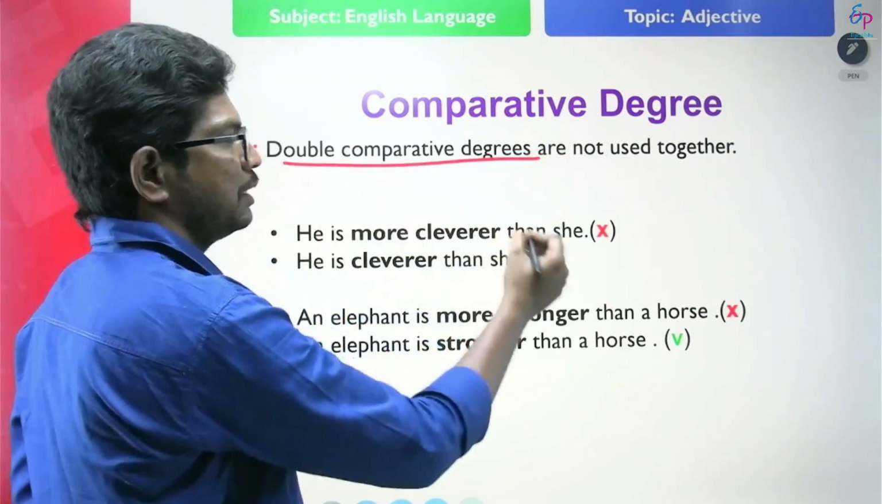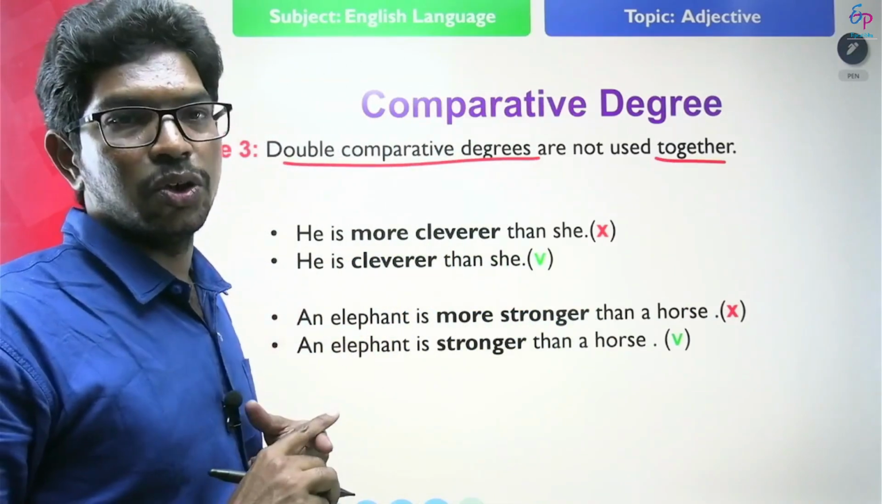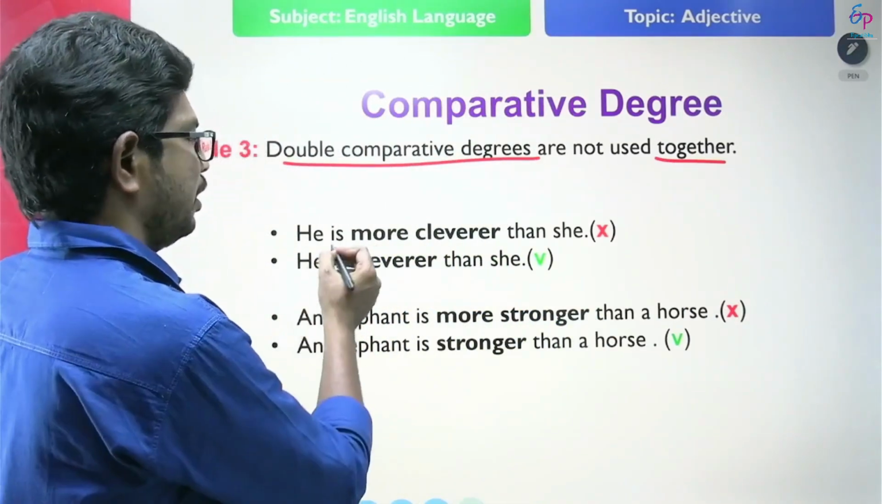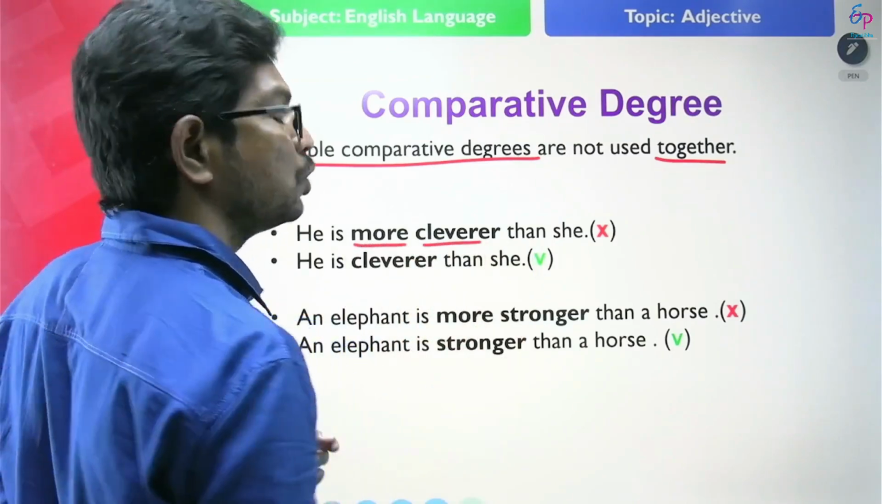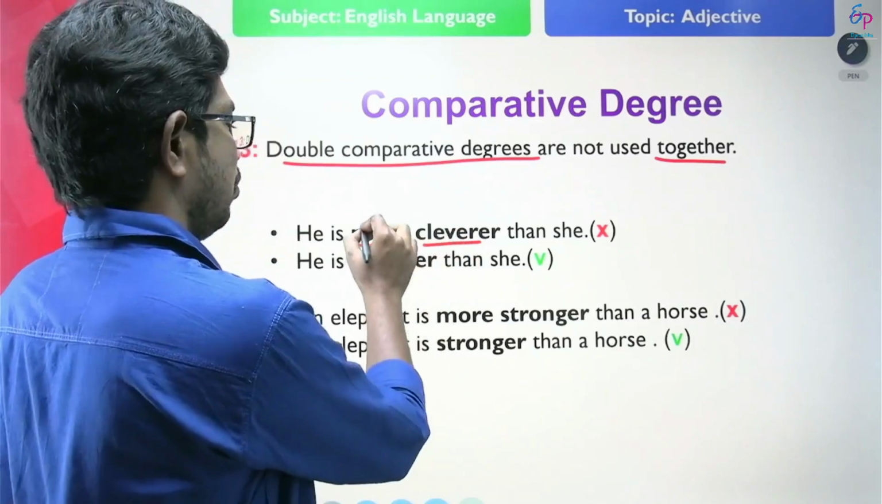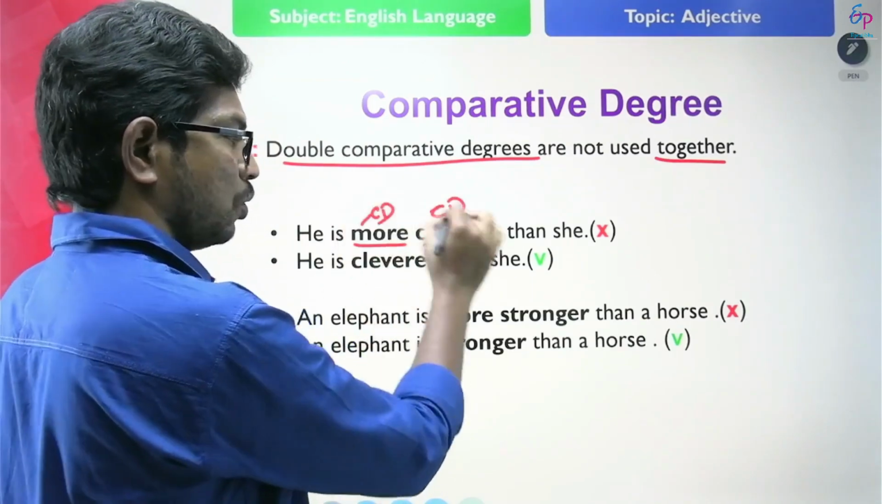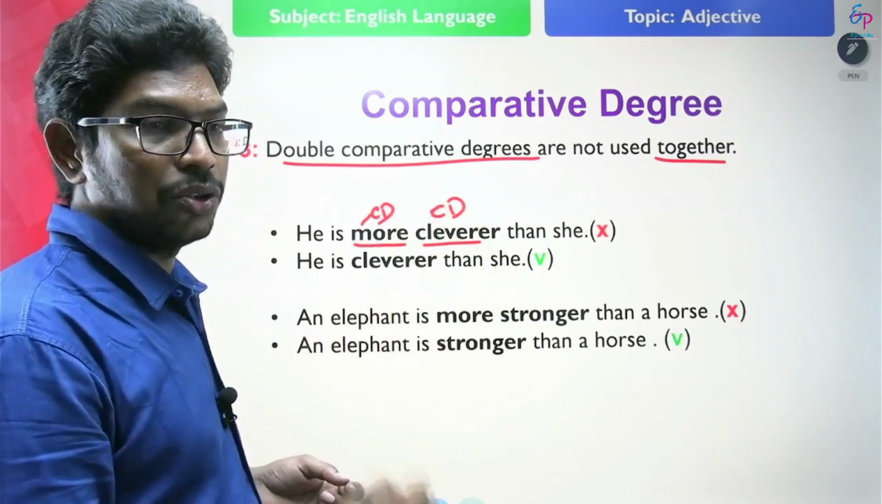Double comparative degrees are not used together. Look at the example. He is more cleverer than she. Here, more is a comparative degree and cleverer is also a comparative degree. So, two comparative degrees are not used together.